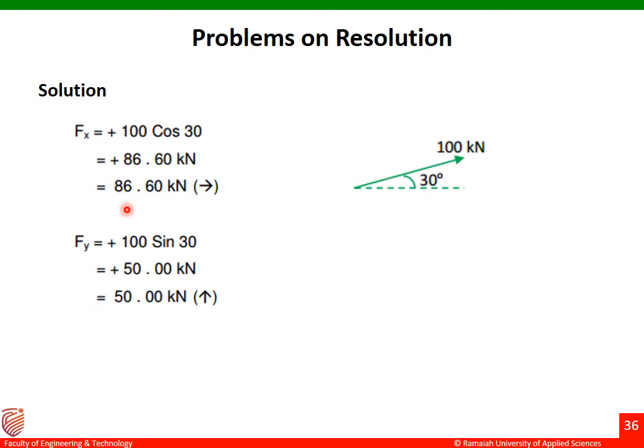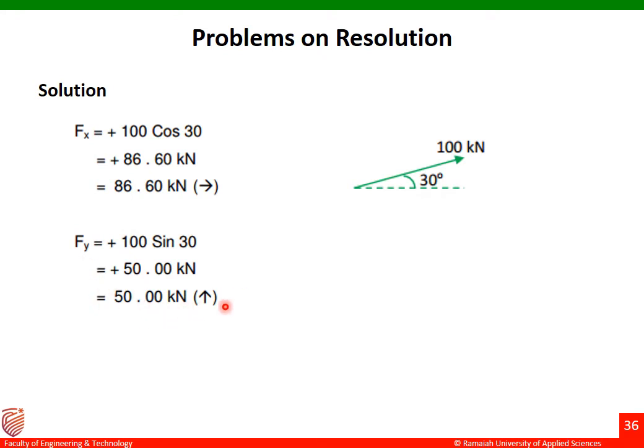Now coming to Fy. We substitute the values of F and theta in the equation Fy equal to F sin theta. The value of F is 100 and theta is 30 degrees. 100 sin 30, we are going to get the answer as 50 kilonewton. It can be represented as plus 50 kilonewton or as 50 kilonewton.